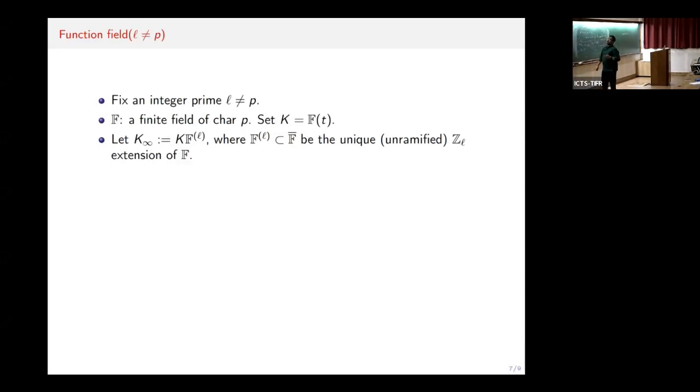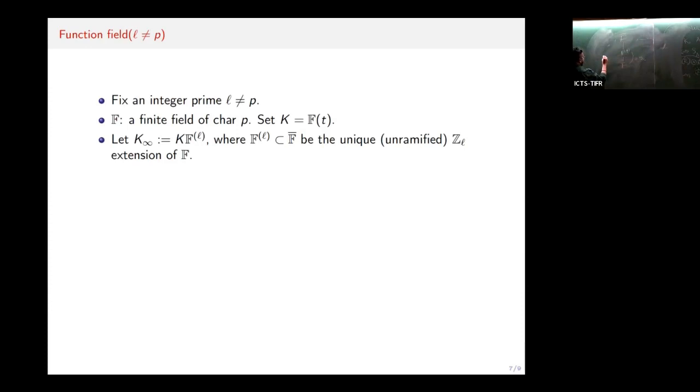And we define the Zl-extension as the compositum of K and F_l. So this is unramified at all the primes. In fact, one can show this is the unique unramified Zl-extension K infinity of K, the compositum of K and F_l. This is quite contrary to the number field case, because in the number field case, whenever I consider the Galois group, a Z1 Galois unramified extension is always finite.